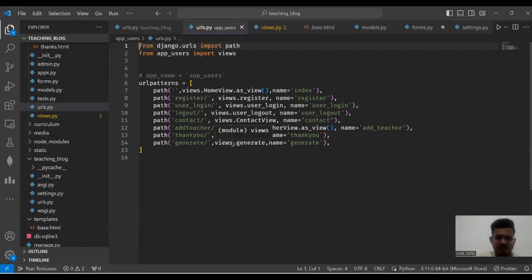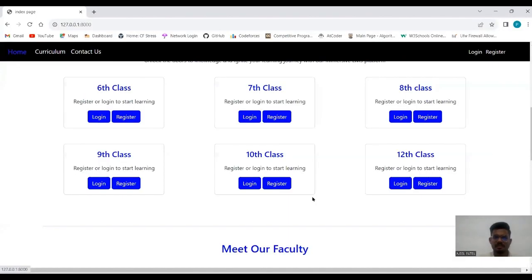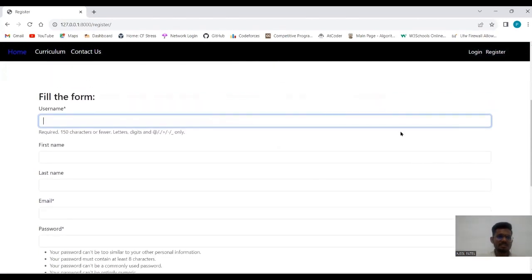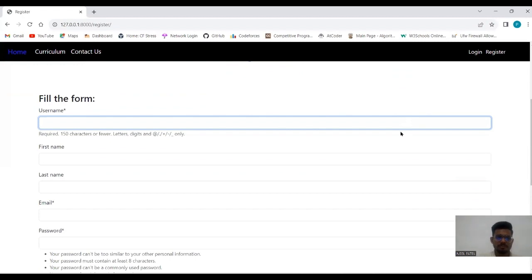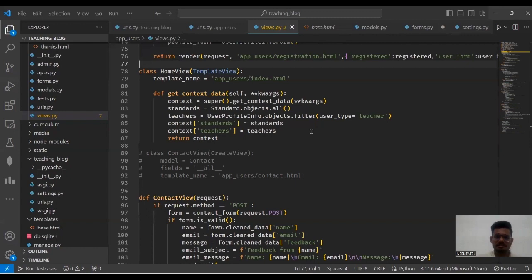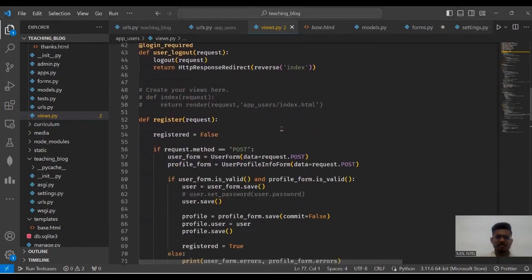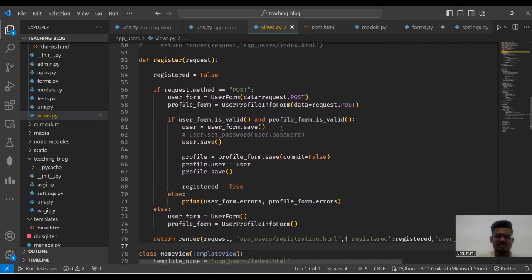So in the urls.py file, second is register slash. This URL is for registration purpose. As we can see in our application, the register page. The registration page contains username, first name, last name, email, password, confirmation, bio. For all these fields we have to use some models. First we go to our views.py file. In the views.py file we have a function register. First of all, register value is false.